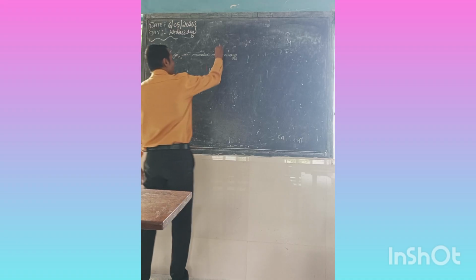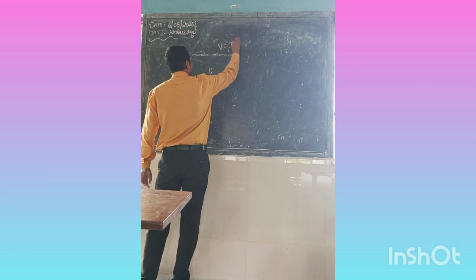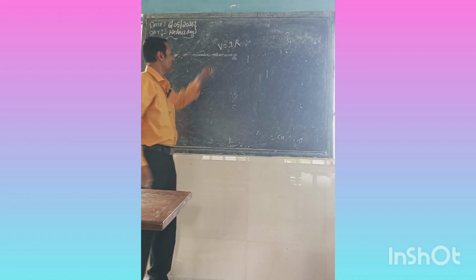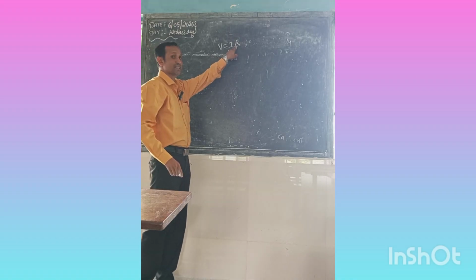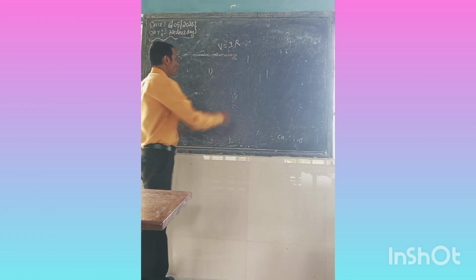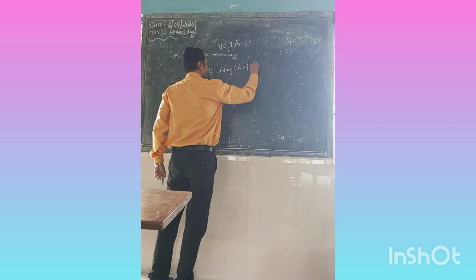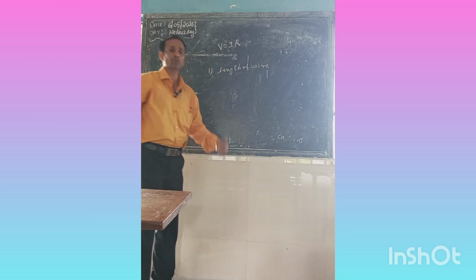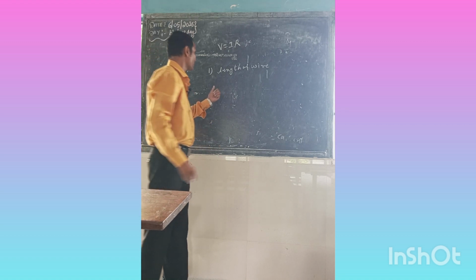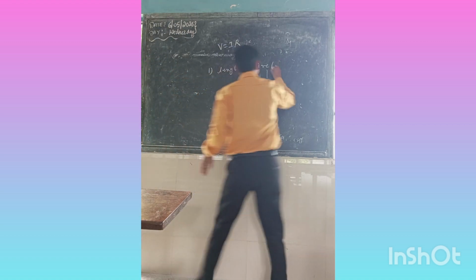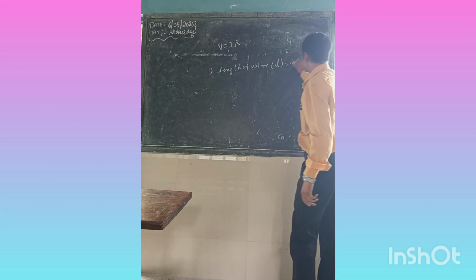Number 1: see, V is equal to IR. This resistance depends on what? First of all, the length of the wire. The conductor has a length, denoted by L, and its SI unit is the meter.